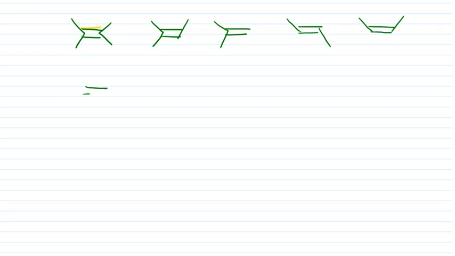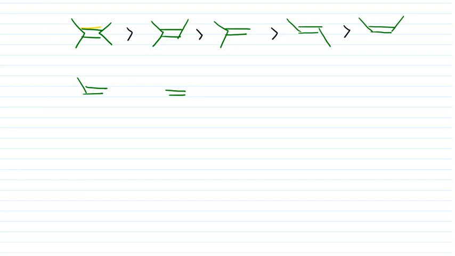This is a stable alkene. After that, this is another one. After that, we have this structure. Then we have this structure, then this structure, then this structure, and this is one. So stability always follows in these directions.